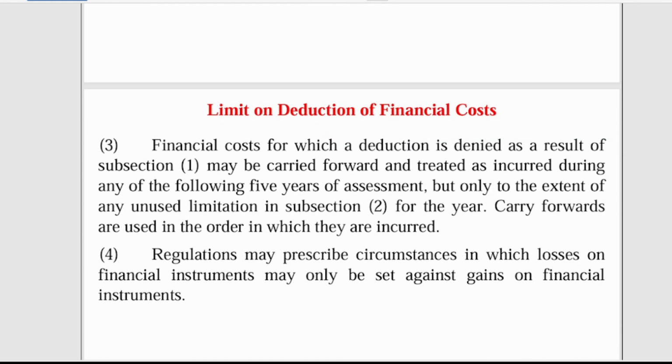Financial cost for which a deduction is denied as a result of subsection 1 may be carried forward and treated as incurred during any of the following 5 years of assessment, but only to the extent of any unused limitation in subsection 2 for the year.